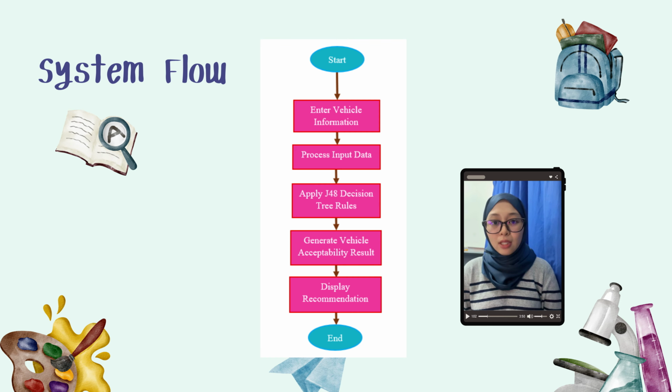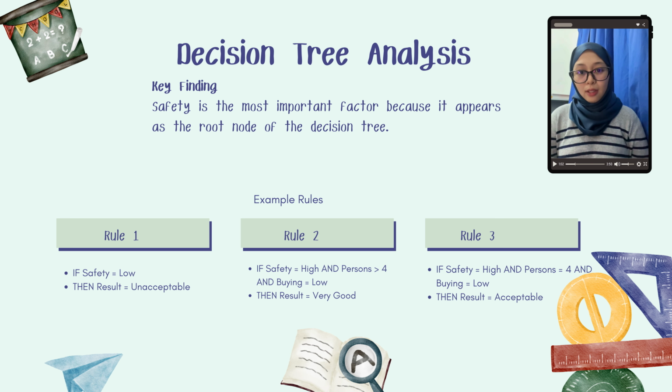Overall, this system flow helps users evaluate vehicles in a more systematic and efficient way. For this slide, I will explain the decision tree analysis generated using the J48 algorithm in Weka. Based on the analysis, the key finding shows that safety is the most important factor because it appears as the root node of the decision tree. This means safety has the biggest influence in determining vehicle acceptability.